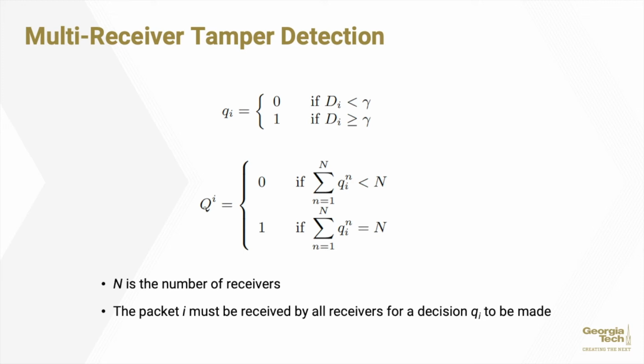In order to adapt this for multiple receivers, it was represented as a system of sums, shown here at the bottom with capital Q superscript I, where n is the number of receivers, and all versions of packet I have to be received by all receivers for the decision to whether a tamper event has occurred to actually be made. This provides that extra element of reliability that allows the differentiations to be drawn between false positives and true tamper events.